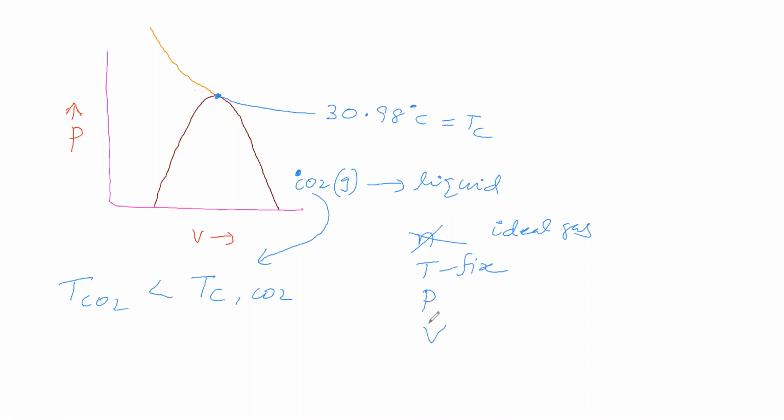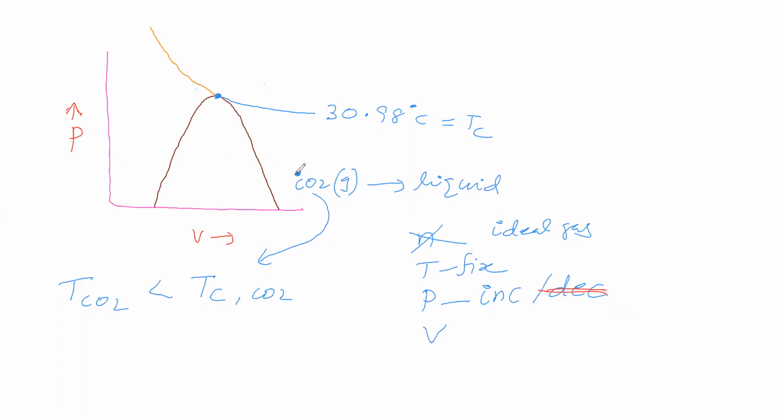Now, what shall we do? What term shall we change such that we can convert this gas into liquid? Number of moles is fixed, we should not change. Temperature is fixed, we should not change. You are saying pressure. Okay, we have to change the pressure. Shall we increase the pressure or shall we decrease the pressure? Okay, you are saying that we can increase the pressure.